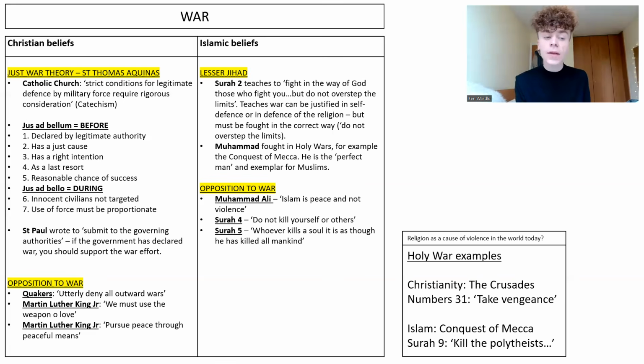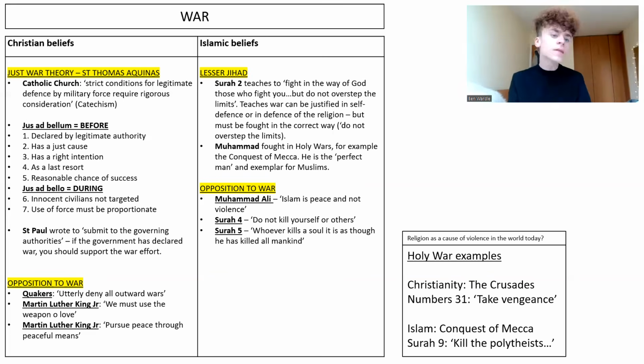We then have the jus in bello, which is to be consulted during the war. And this is that innocent civilians must not be targeted. And of course, that links in with terrorism and why that is wrong, because it is innocent civilians being directly targeted as they go about their everyday lives. And then the use of force must be proportionate. And that is going to link in when we talk about weapons of mass destruction and whether they are proportionate. So that is your criteria.